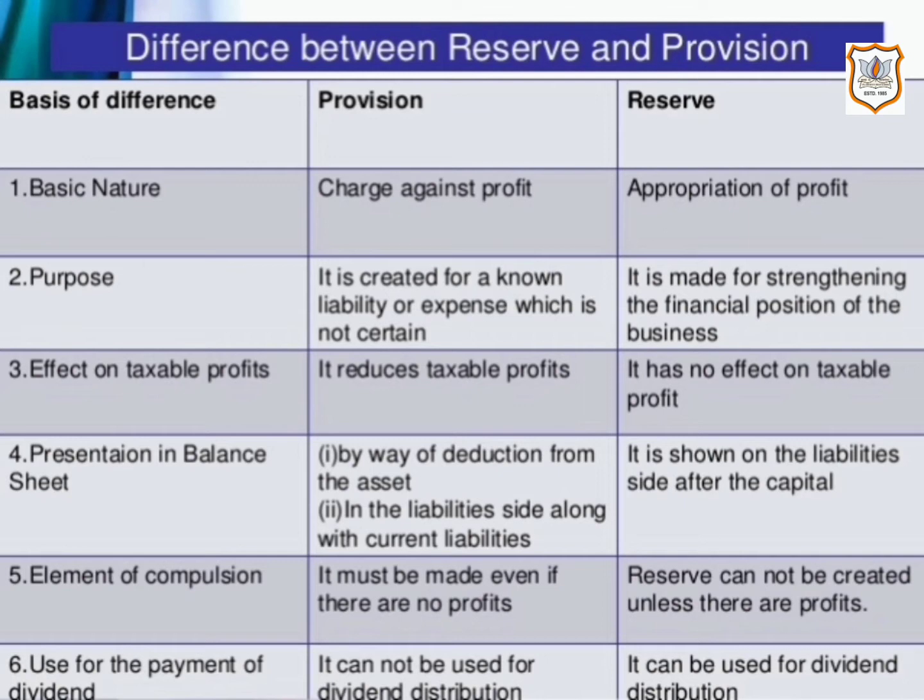Next point, element of compulsion. Provision is made out of legal necessity and reserve is created as a matter of prudence out of profits.